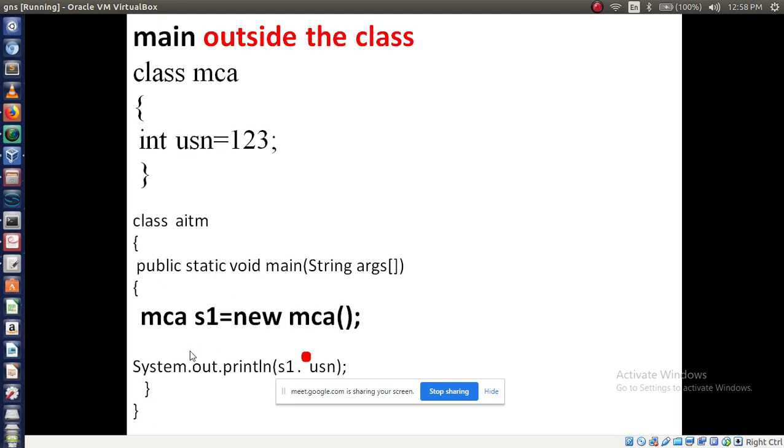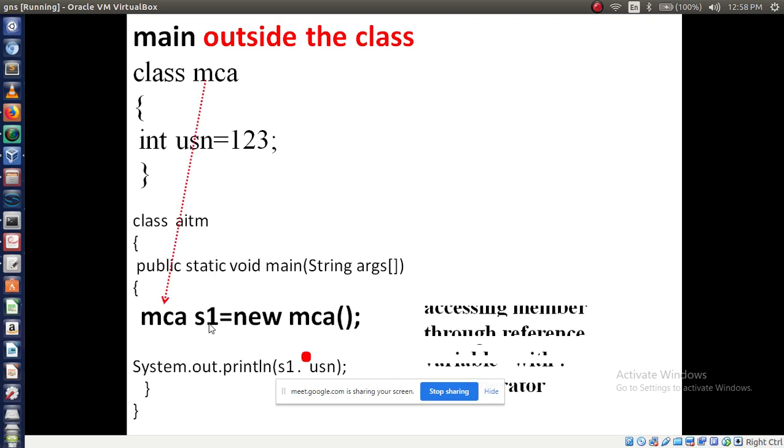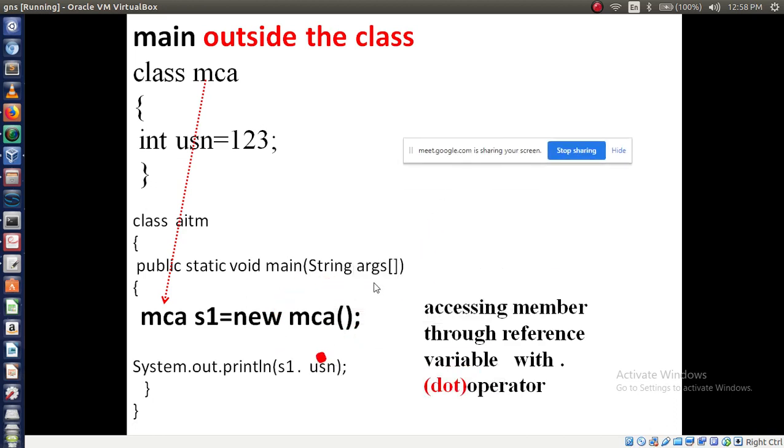Now I am printing with SOP, with the help of the S1 reference variable, creating an object for this, then with the help of the dot operator I am printing my USN, accessing a member through the reference variable with the dot operator. Is that clear? All of you understood this class name? Okay, fine.